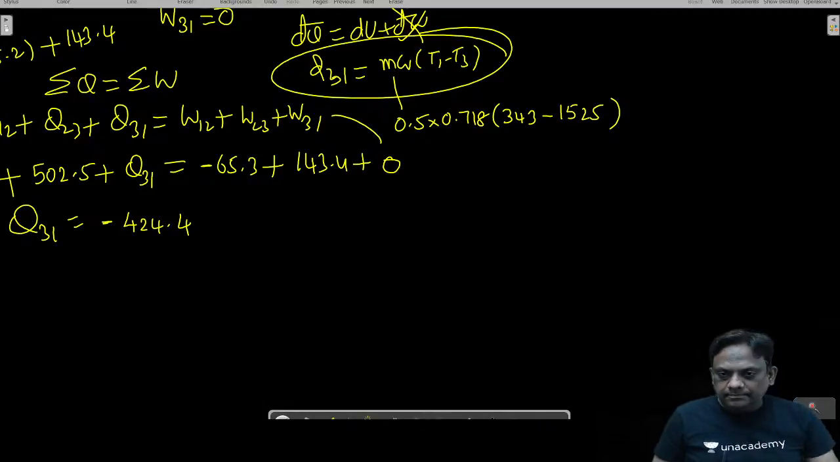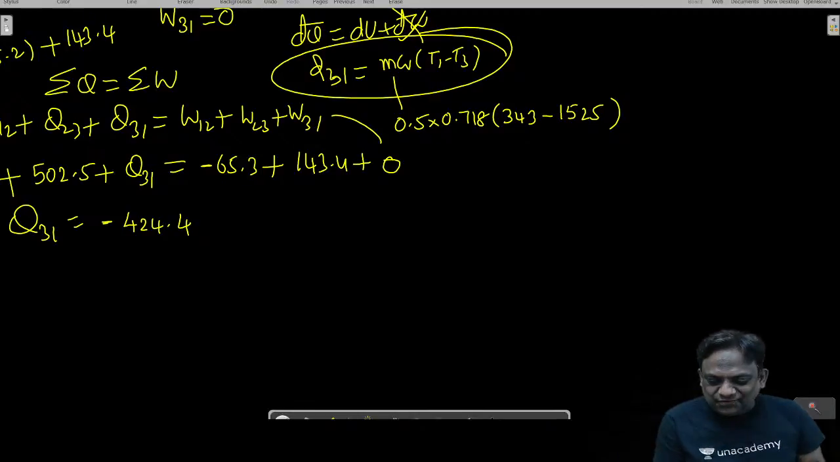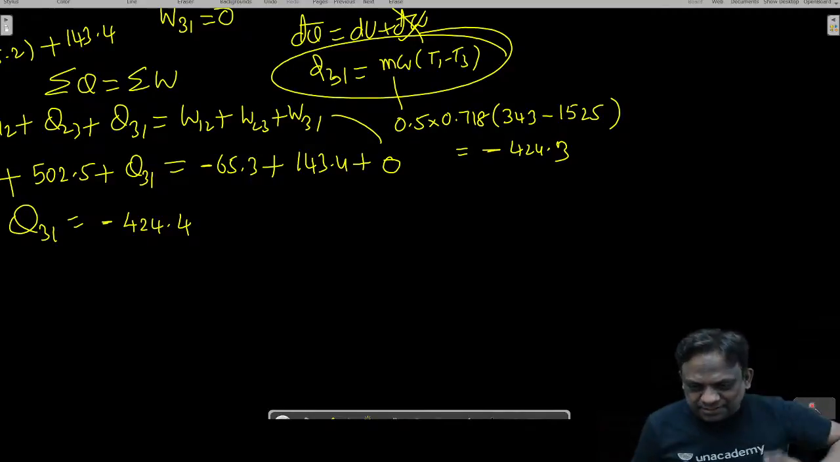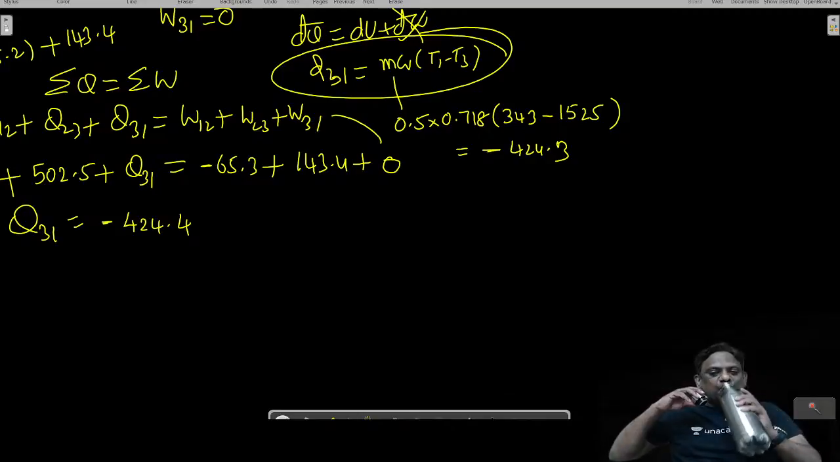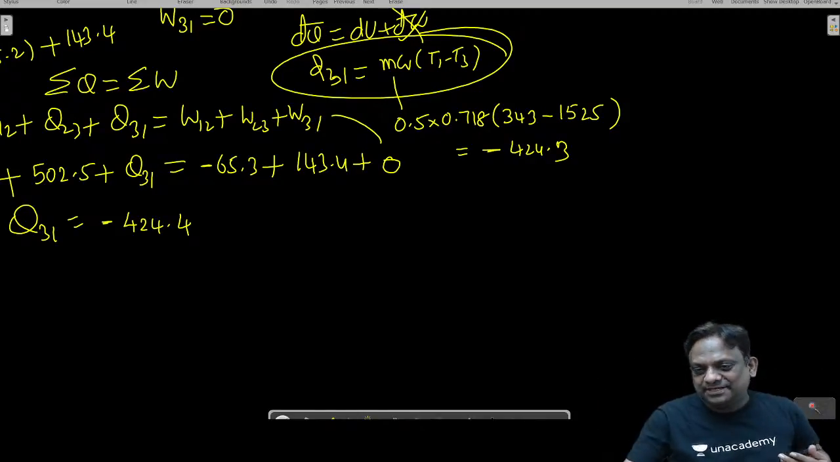कितना आ रहा है सर? Minus 424.3. Is it not the same? See the beauty here. नहीं यार आपको समझ में नहीं आया. Same आ रहा है. That is the beauty of the subject.